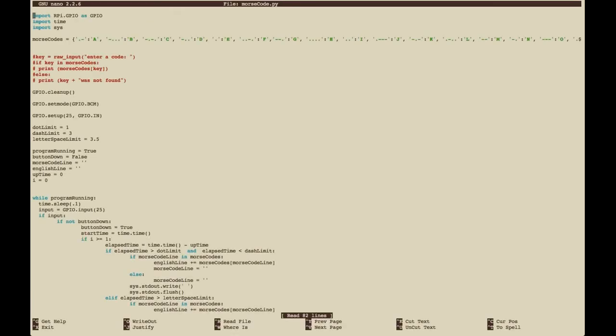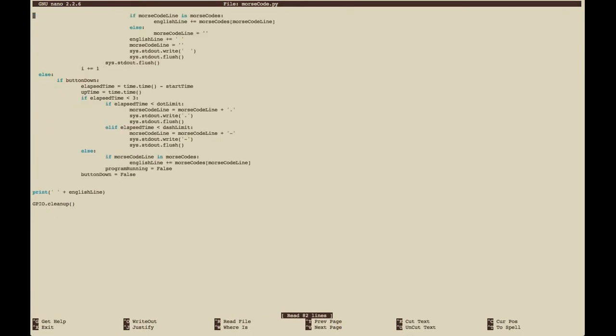Now we'll take a look at the code for this program, and here I'm connected remotely to the Raspberry Pi. So we'll look at the Python code. Here's page 1 and page 2.